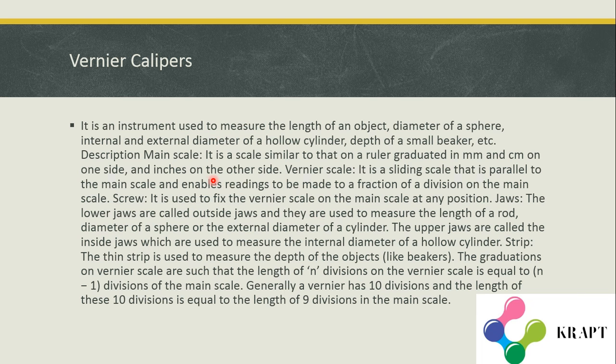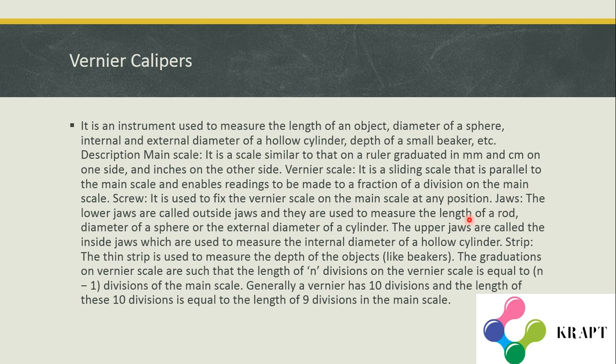Now let me see the description. Main scale: it is a scale similar to that on a ruler, graduated in millimeter and centimeter on one side and inches on the other side. It is just a regular scale, the regular scale which you use in school. Vernier scale: it is a sliding scale that is parallel to the main scale and enables reading to be made to a fraction of a division on the main scale. Screw: the screw is used to fix the vernier scale on the main scale at any position.